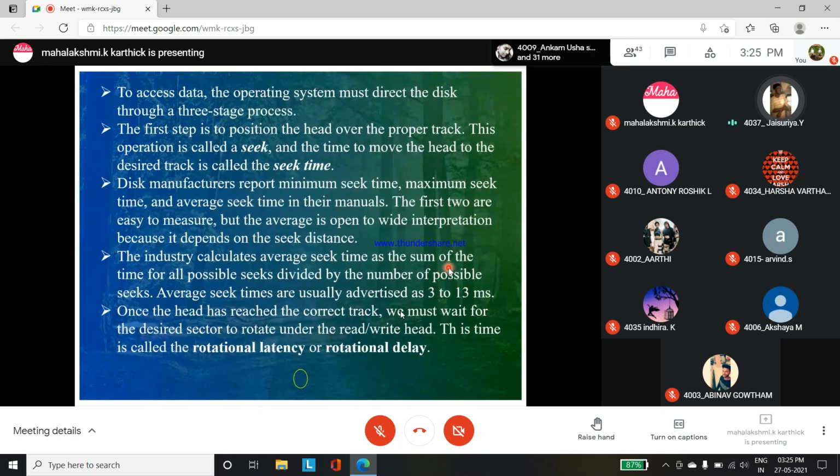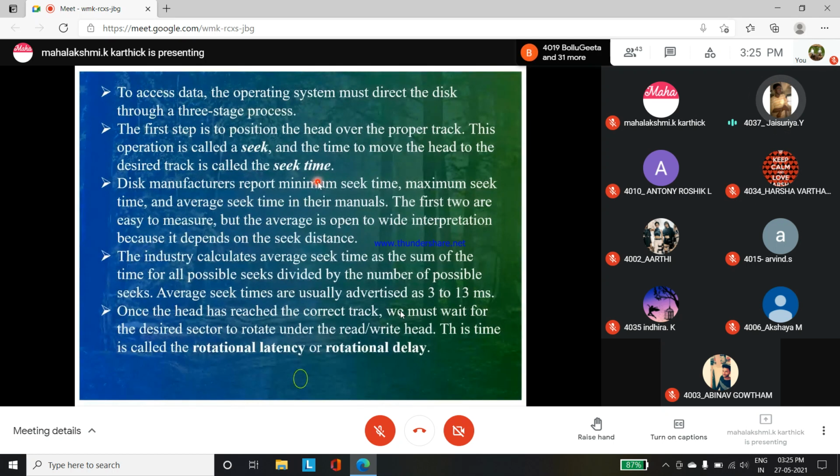To access the data, the operator must direct the disk in 3 different stages. The first one is known as seek time. The first step is positioning the head over the proper track. First we need to position the head on the proper track, and this is called a seek.